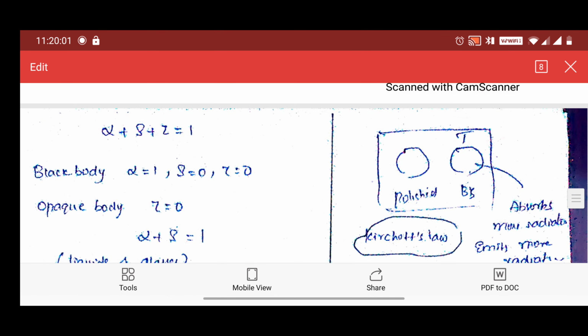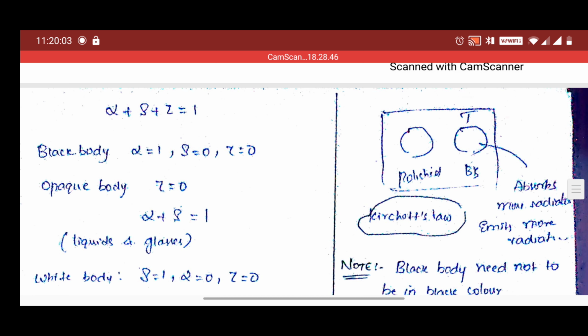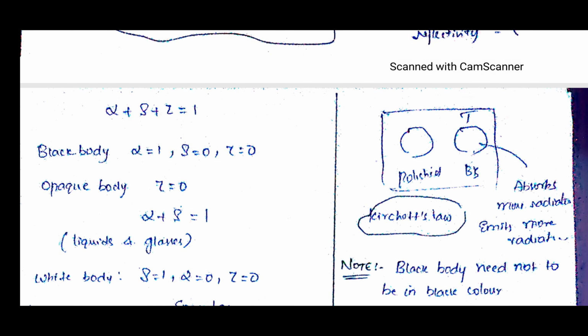So for example, if you take two surfaces, one a polished surface and the other a black body, in a particular enclosure kept at a certain temperature, and we leave it for some time, then what will happen? The temperature will come to thermal equilibrium, that is, room temperature. Then which body will absorb more radiation? Obviously the black body will absorb more radiation.